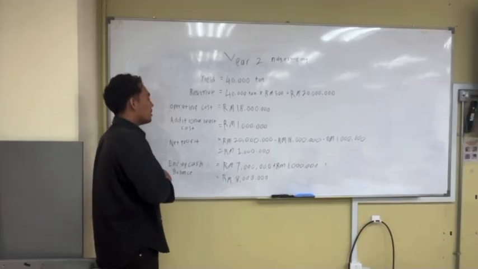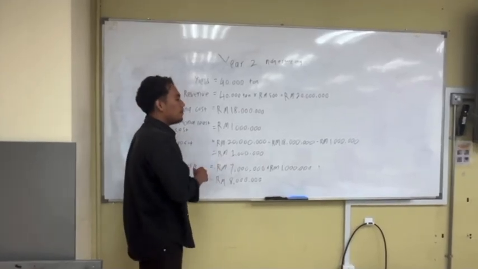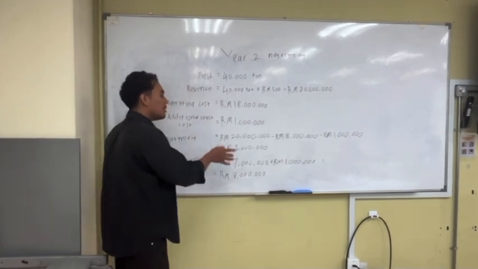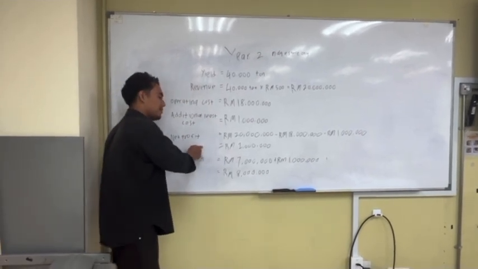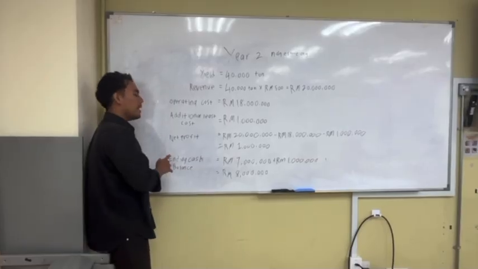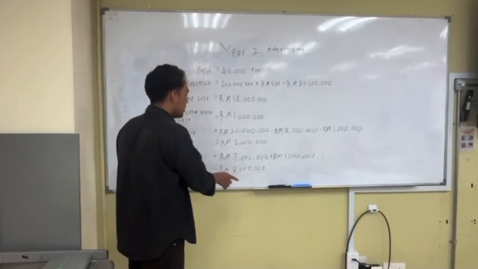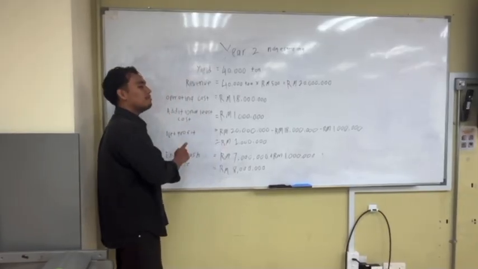For net profit, 20 million ringgit minus 80 million ringgit minus 1 million ringgit equals 1 million ringgit. For ending cash balance, 7 million ringgit plus 1 million ringgit equals 8 million ringgit. Acceptable, the cash improved. Let's proceed. Now let's move to year 3.